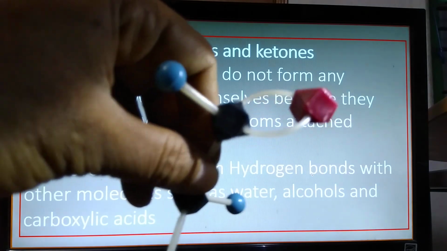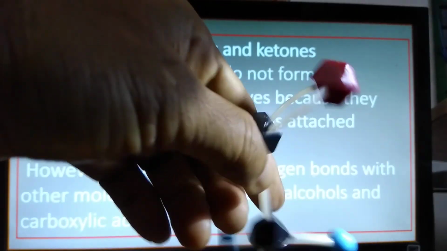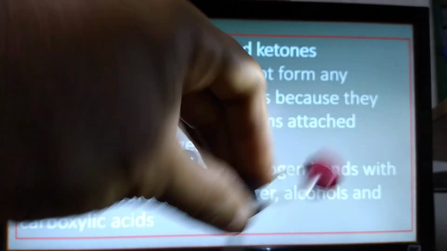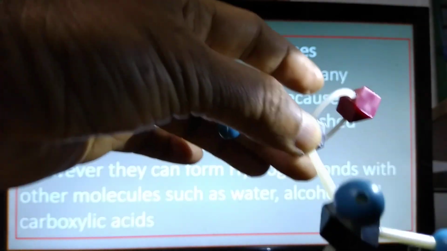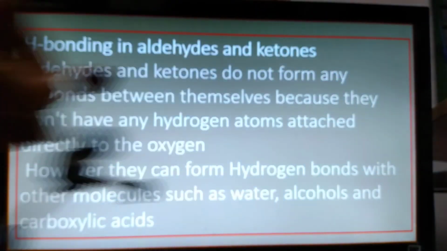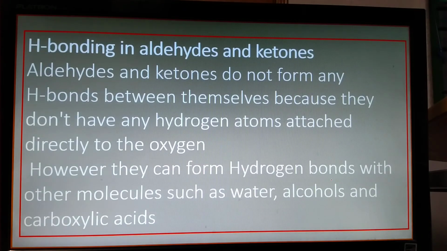The red color ball is oxygen and the black color is carbon, which I hold in my fingers. In this carbonyl group, as there is no hydrogen directly attached to oxygen, the question of hydrogen bonding does not arise. So this is for today.